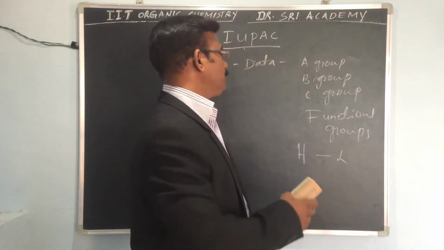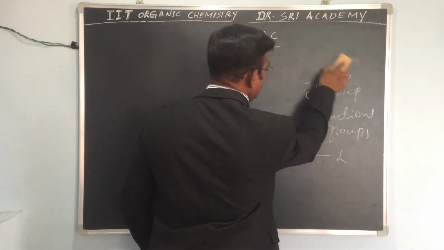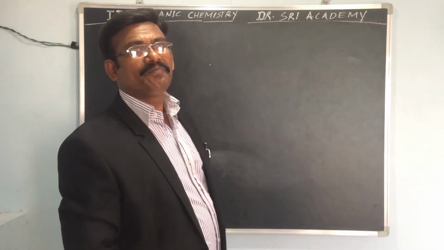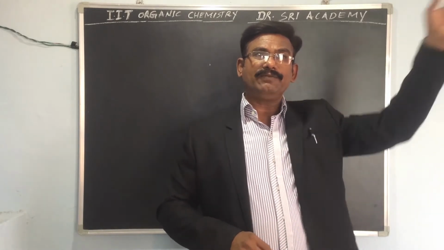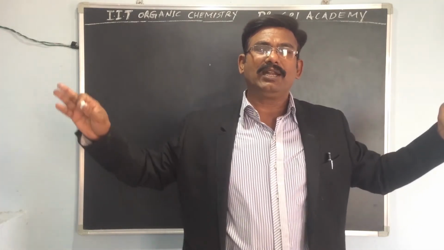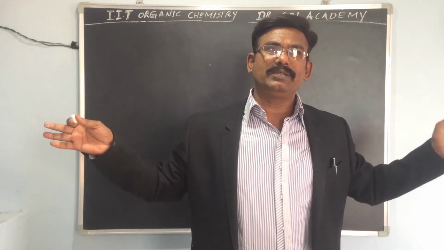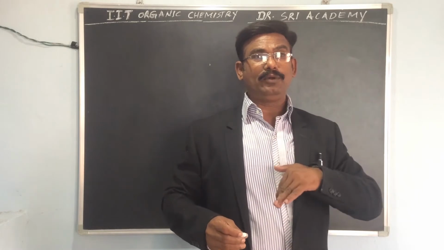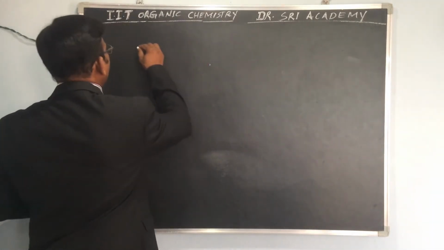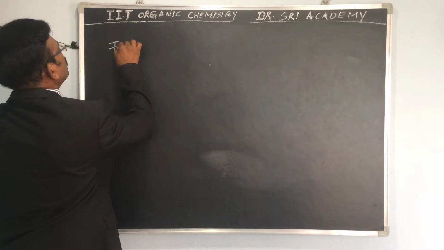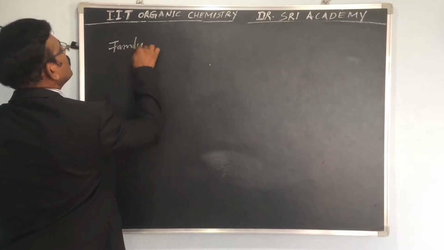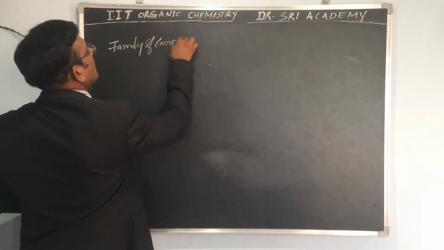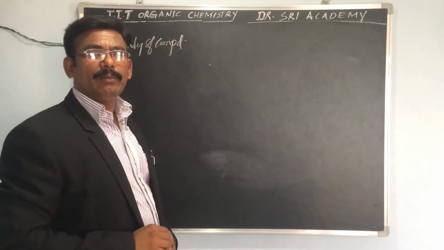What are the different types of groups, the functional groups? We can say it is a family of compounds.